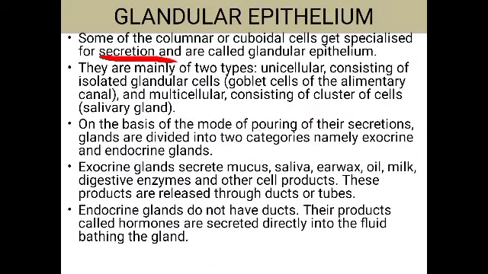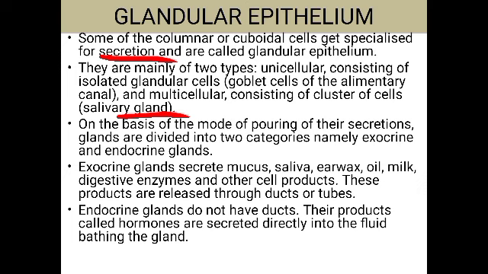So the glandular epithelium is of two types based on the number of cells present in them. It can be a unicellular gland or a multicellular gland. Unicellular gland, for example, we can say goblet cells. These are single celled glands. Normally they are seen in the alimentary canal. Multicellular glands are formed of a large number of cells, a cluster of cells. For example, the salivary gland is an example of multicellular glands.